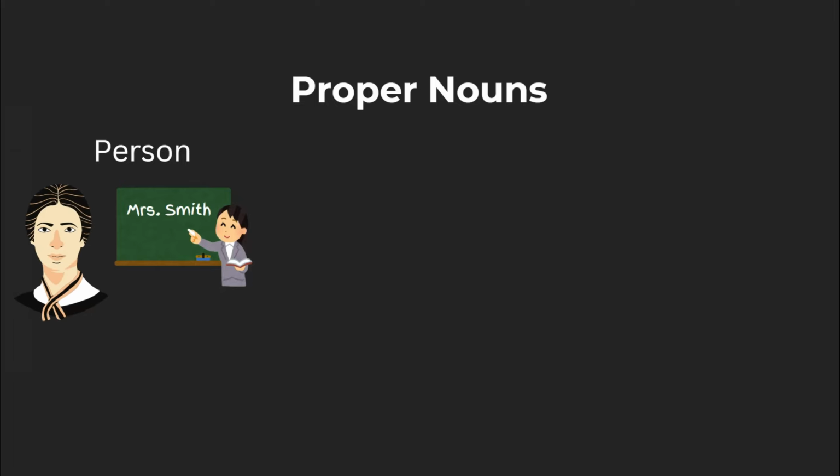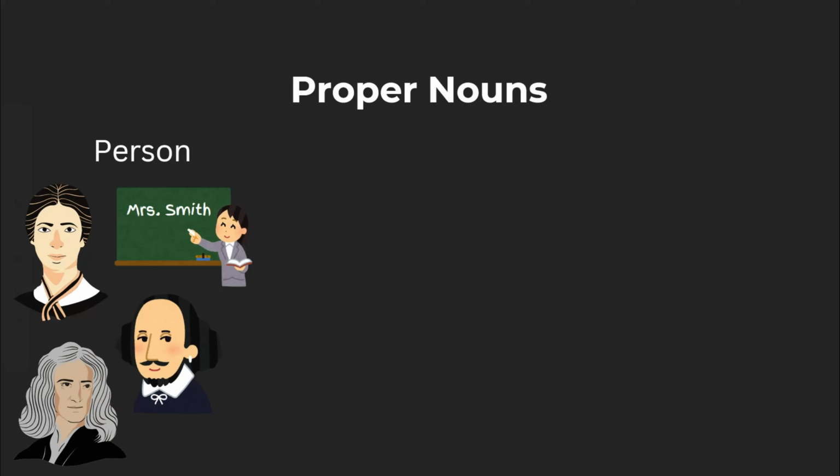Proper nouns, like common nouns, are a place, person, thing, or idea, but this time they're specific names of those things. For example, for people, instead of saying the teacher, as a proper noun you'd say Mrs. Smith. Other examples of proper nouns are Emily Dickinson, William Shakespeare, or Isaac Newton. Unlike common nouns, proper nouns are always capitalized, no matter where they appear in the sentence.